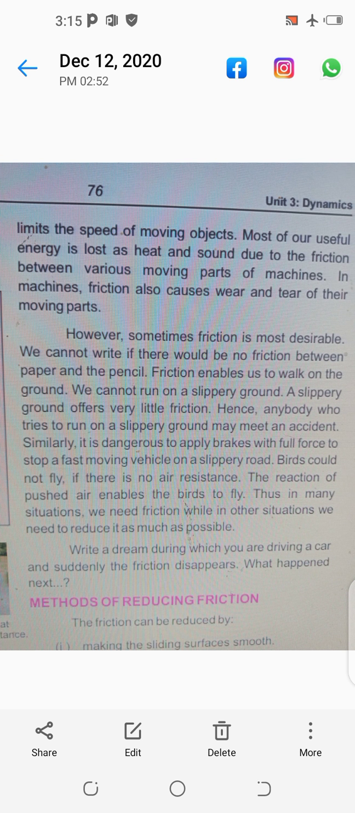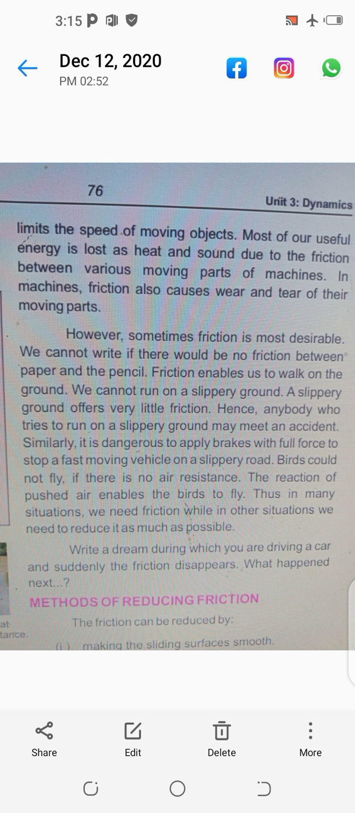Second, friction enables us to walk on the ground. We cannot run on a slippery ground. If there is friction between our shoes and the floor, then we can run or walk. According to Newton's third law, our action is downward and the earth pushes us upward as a reaction. So in this way we can run or walk.